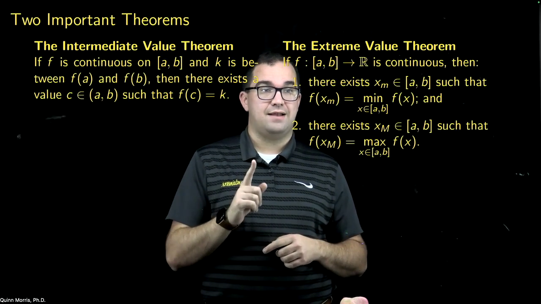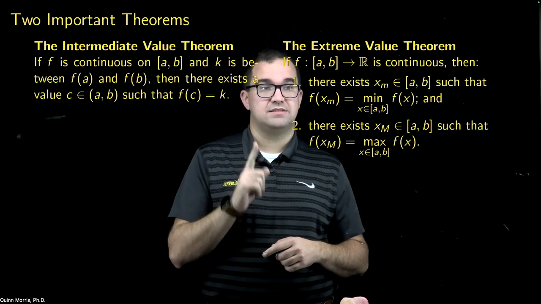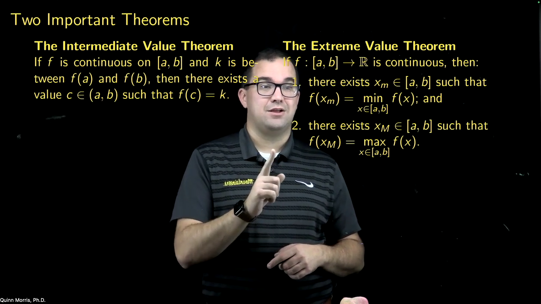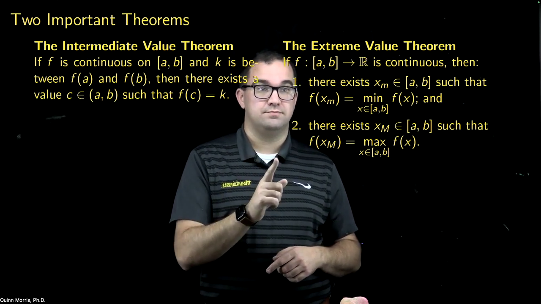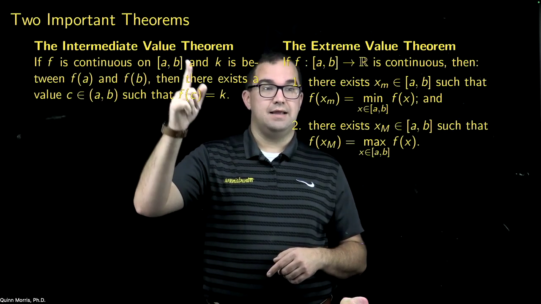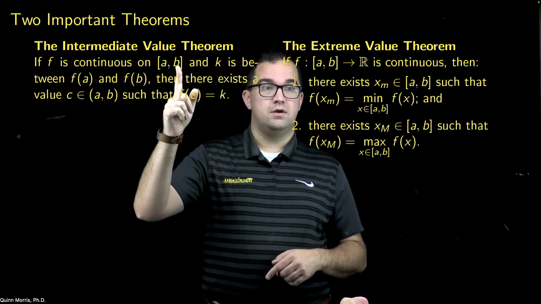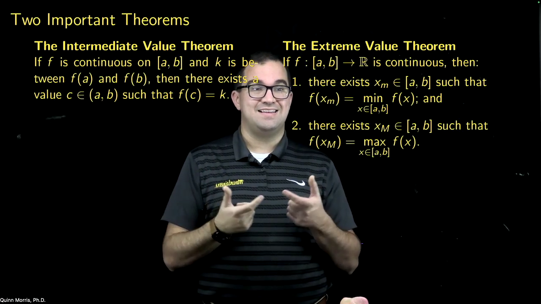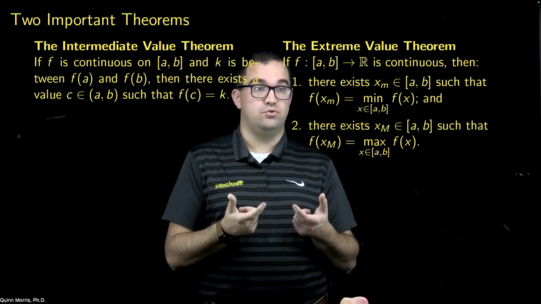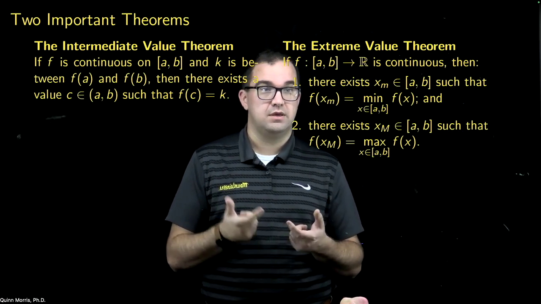Remember that compact subsets of R are closed and bounded, but not necessarily closed and bounded intervals. So if you replace this with just a compact subset of R, you could be dealing with a disconnected set, a union of two disjoint closed intervals.